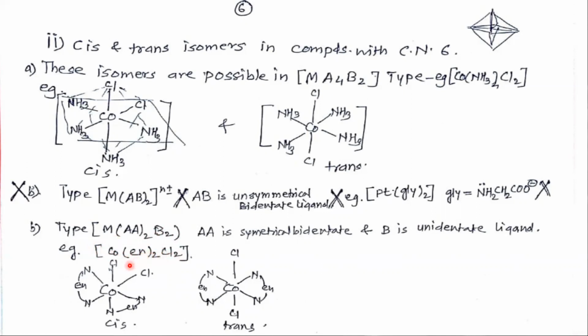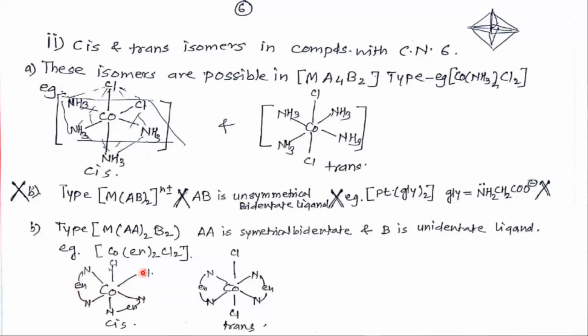Now the structure is cobalt at the center, with a square planar arrangement. Ethylene diamine has 2 donor atoms, 1 nitrogen and another nitrogen, donating electron pairs.